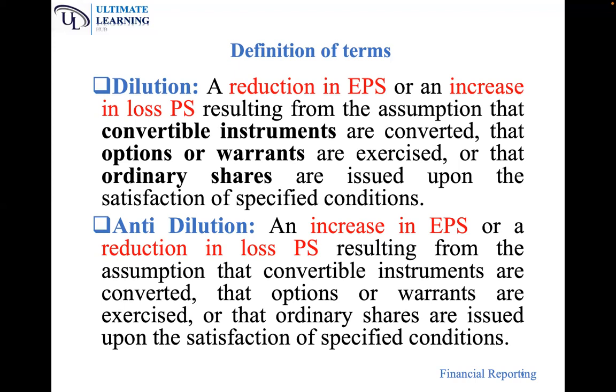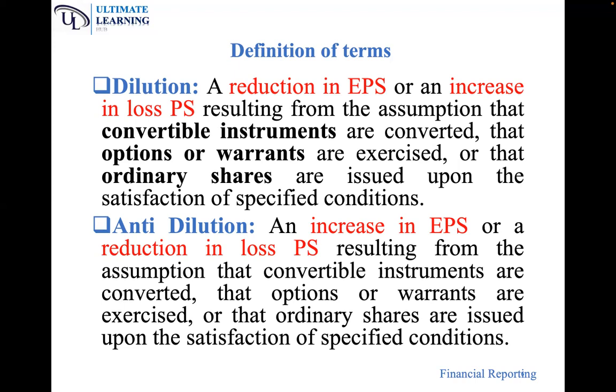We have already given examples of potential ordinary shares. So if convertible instruments are converted, options or warrants are exercised, and number 3, ordinary shares are issued upon satisfaction of specific conditions, in that case, it's dilution. Now, the opposite of dilution is anti-dilution. In anti-dilution, we just reverse the terminologies used in dilution. For example, in dilution, it was a reduction in earnings per share.